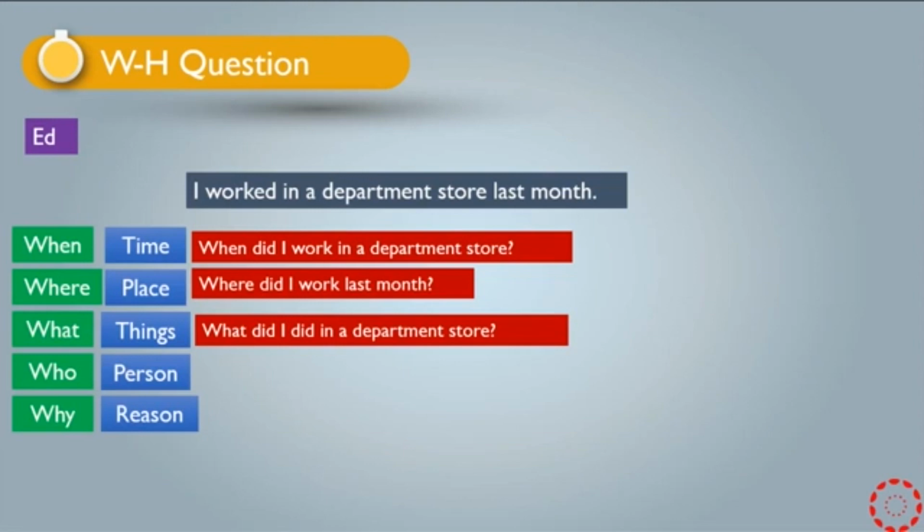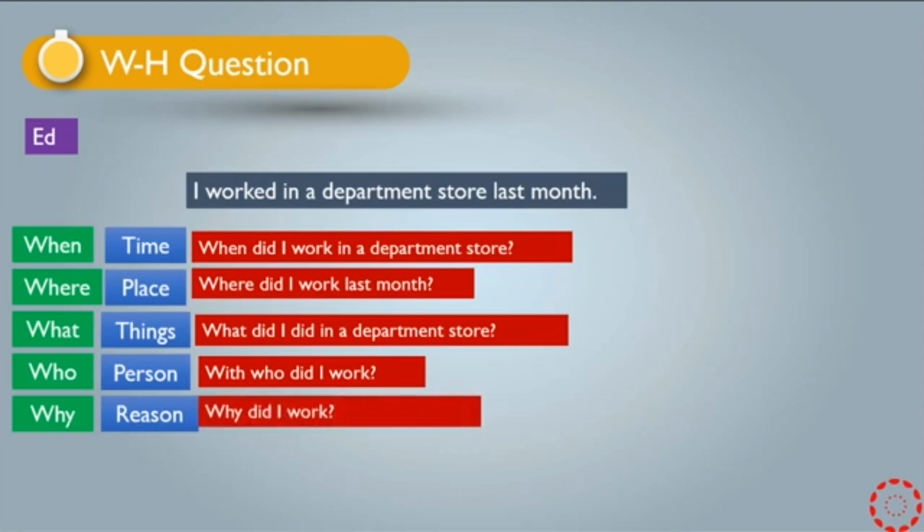For person, for who. With who did I work? Now we will answer after that. For reason, why did I work? Why did I work in a department store last month? We can write the long sentence, or we can also say, why did I work?